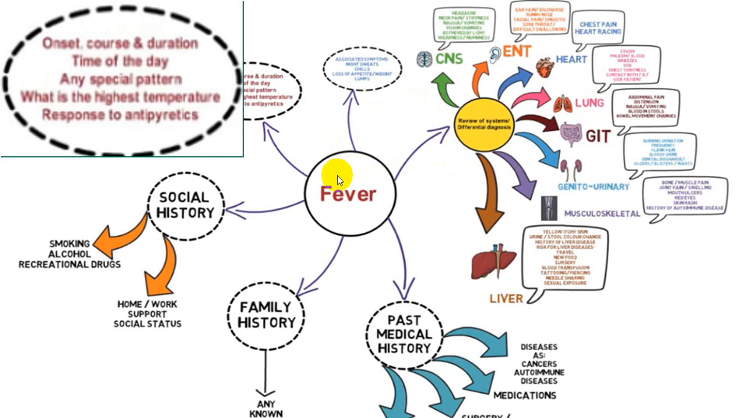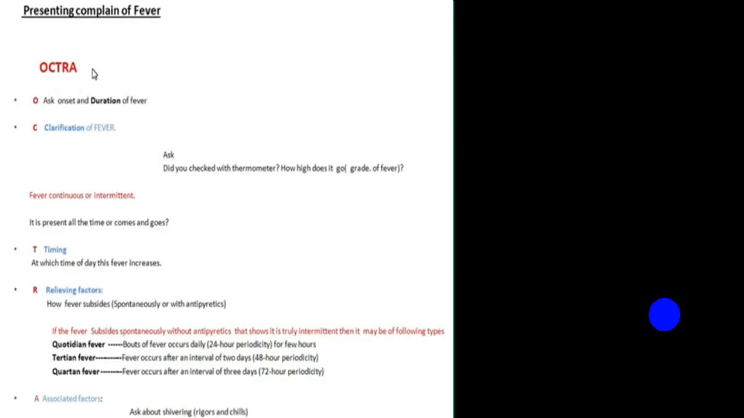So in general, whenever a person comes to you with fever, you have to get a good history, including social history, family history, past medical history, and physical examination. You have to examine the CNS, ENT, heart, lung, GI tract, genitourinary, musculoskeletal, liver, etc. Depending upon the complaint and clinical suspicion of which system is involved, accordingly you will examine that particular group. And then we go for specific investigations to find out the etiology.